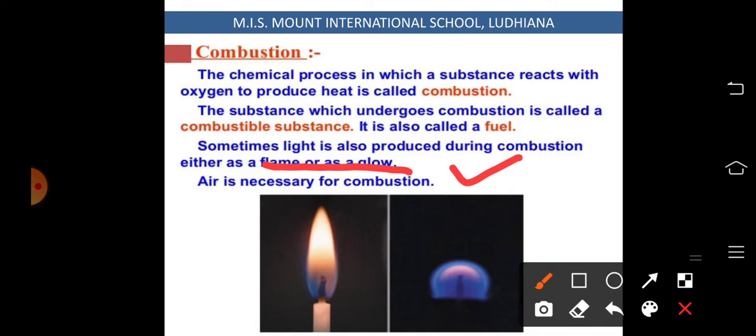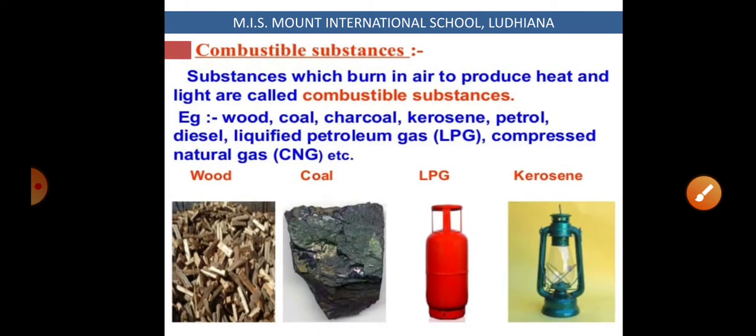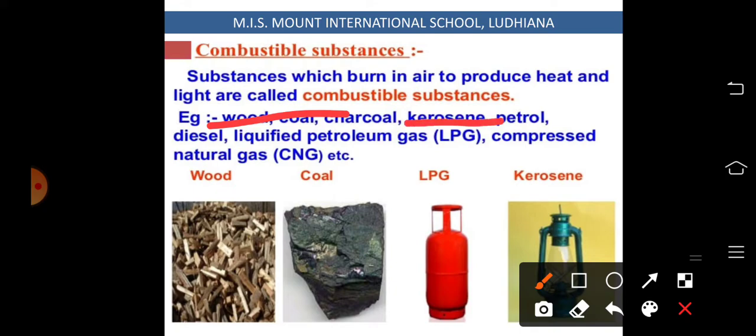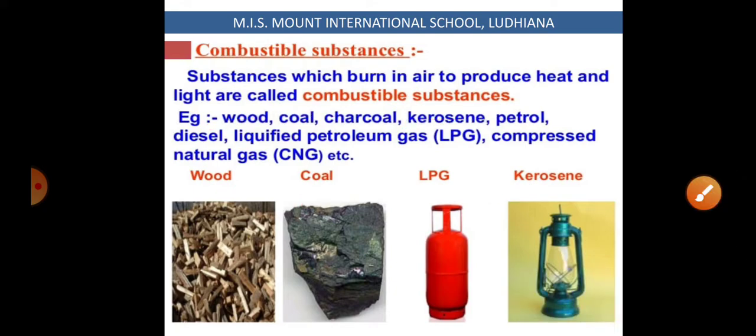Okay students? Now, combustible substances can be of any state, it can be solid, liquid or gaseous. There are many combustible substances around us like wood, coal, charcoal, kerosene, LPG. These are all combustible substances.